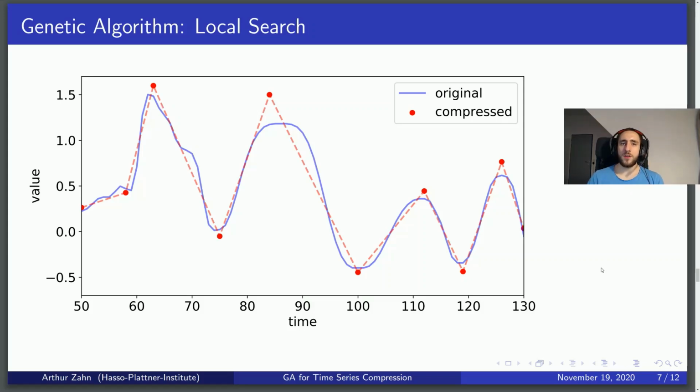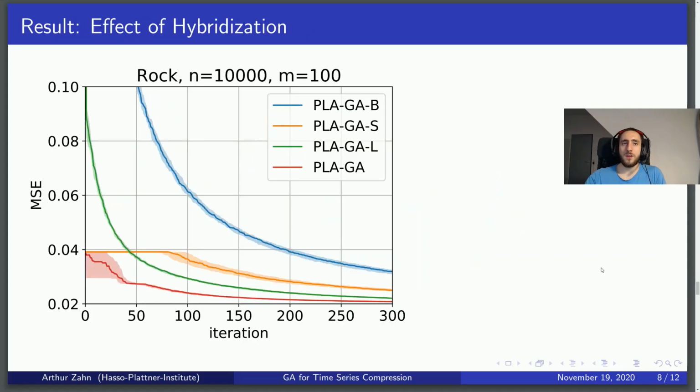Of course, just adding operators to our genetic algorithm does not necessarily improve its performance. For seeding, we already mentioned the potentially negative effect of the bias, and the local search is very computationally expensive. Consequently, we also verified the positive impact of the operators through empirical experiments. Here you can see the result for one of our datasets, and what we can see here is the mean squared error of the best solution found at a given iteration. So it essentially shows the development of quality over time.